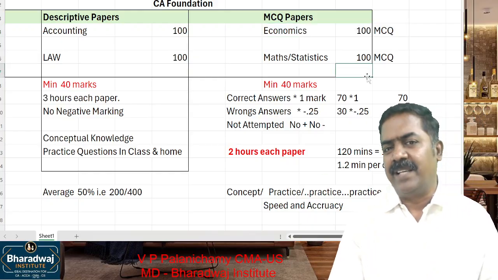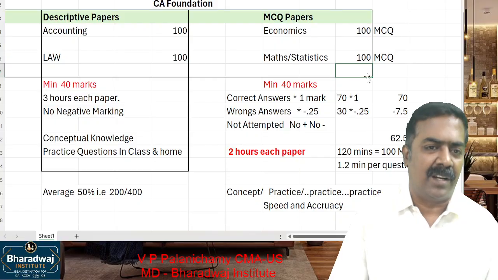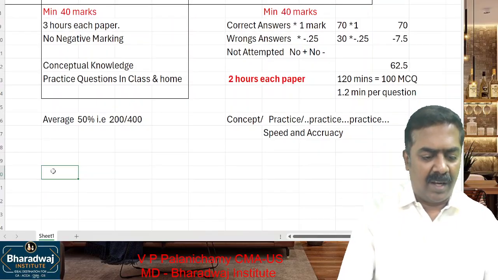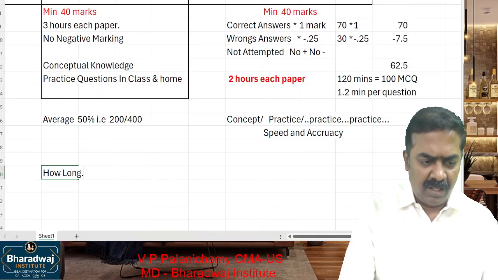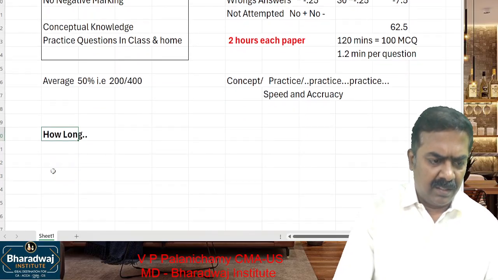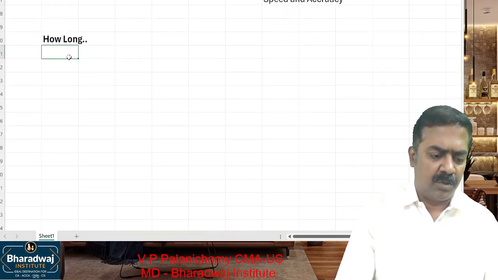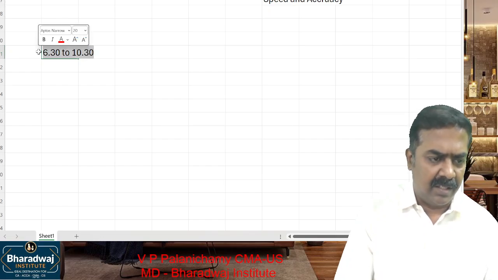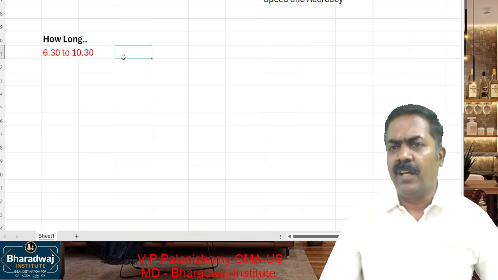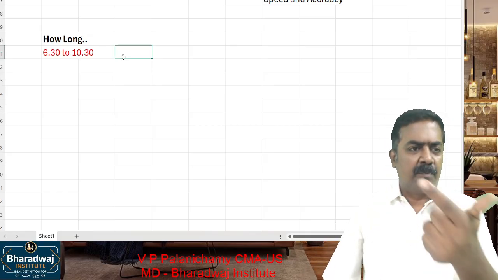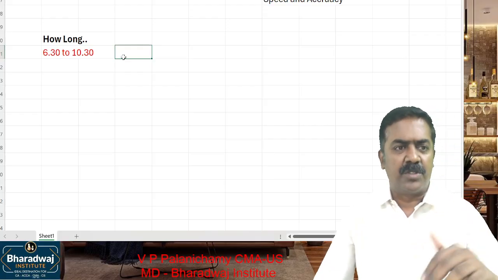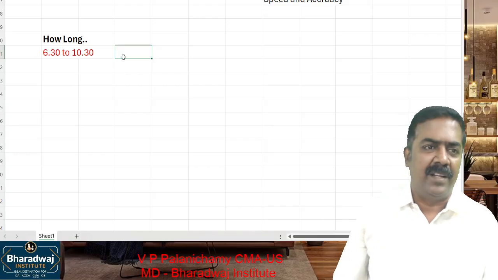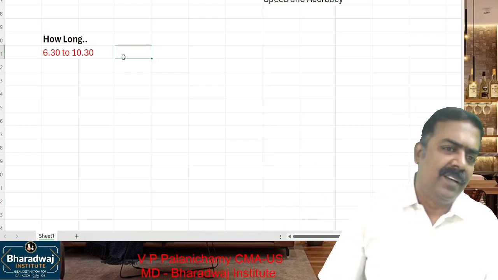So passing will not be a trouble, because you are going to be given in-depth knowledge. Second is, how long will it take for me to study? The classroom instruction is going to be from 6:30 to 10:30. In the class, what is covered is the concept from your text material. We'll also solve problems based on the material, like the accountancy paper. In law, concepts from your material are covered and discussions are done. Like that, in every subject, the knowledge is given.